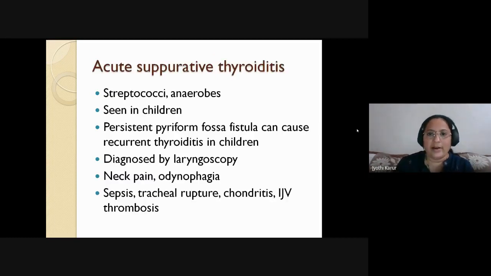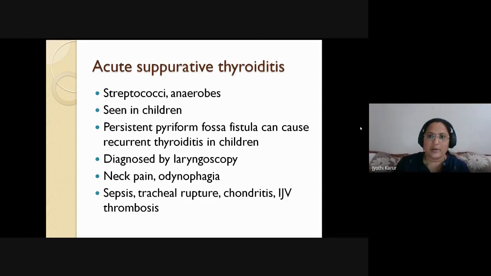Coming to other conditions, rare conditions, that is acute suppurative thyroiditis. Have you seen any abscess, thyroid abscess in your lifetime? It is highly circulating, so the circulation is too rapid for any organism to accumulate there and multiply. So it is a very, very rare condition, which is called acute suppurative thyroiditis.